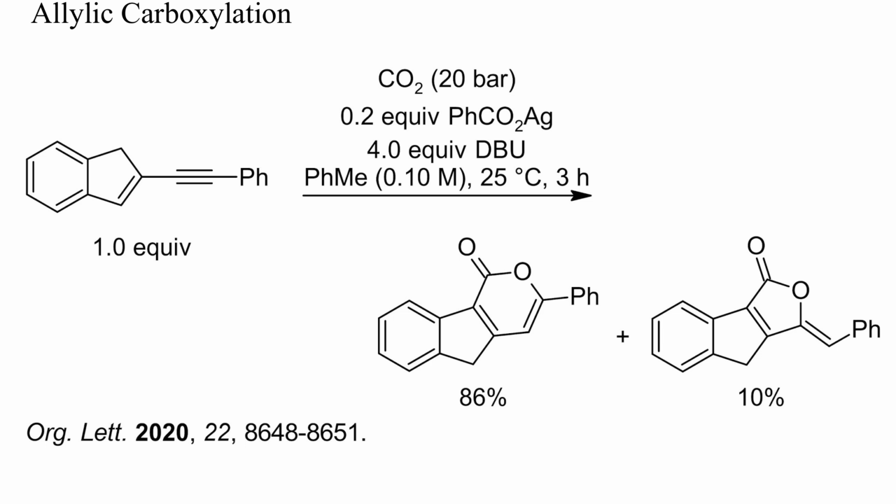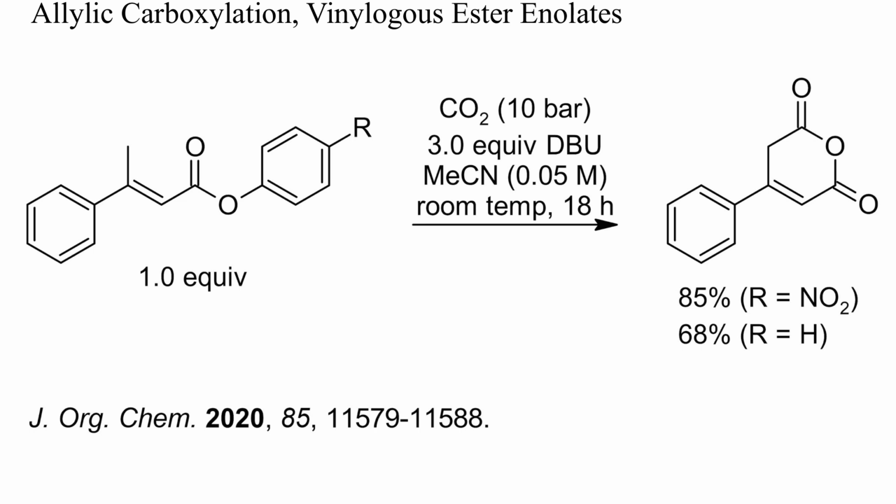In this example of allylic carboxylation, the initially formed acid added intramolecularly to an alkyne. Again, no particularly strong base was required, just a mixture of DBU and silver benzoate. Here, deprotonation of the allylic position yielded a vinylogous ester enolate. Treatment with carbon dioxide then gave a cyclic anhydride by displacement of a phenolate.